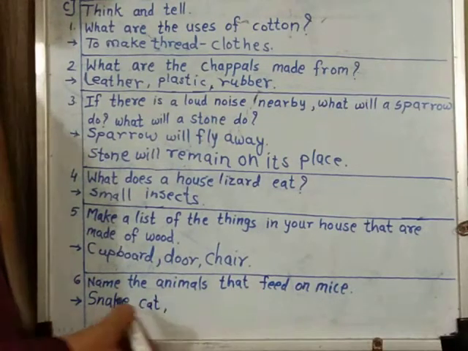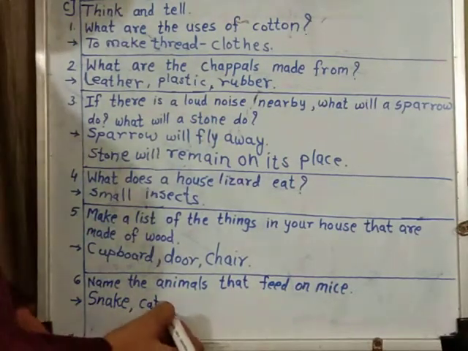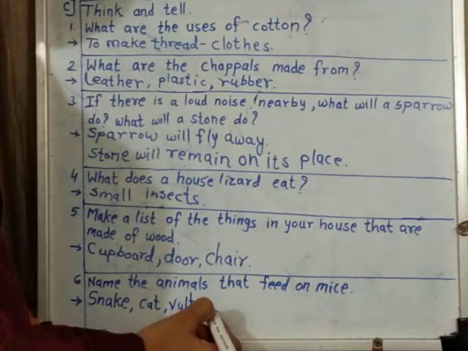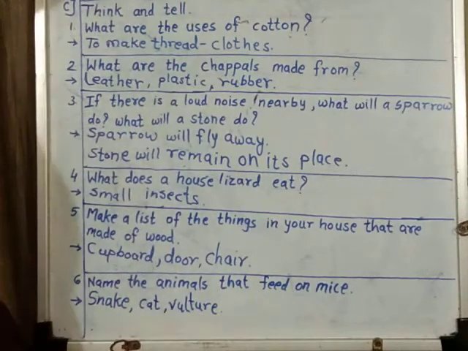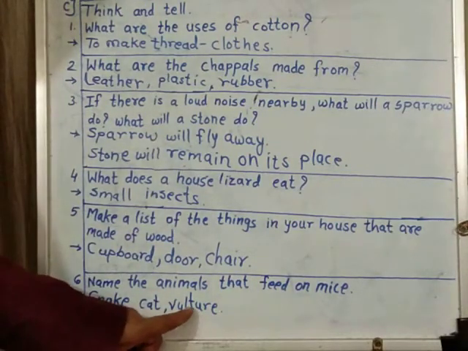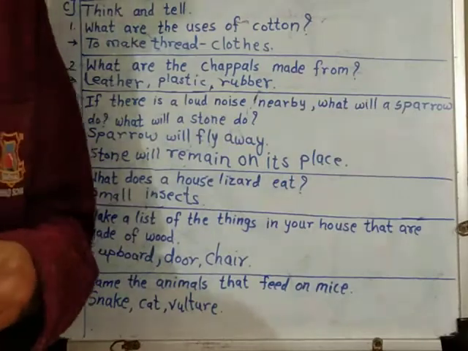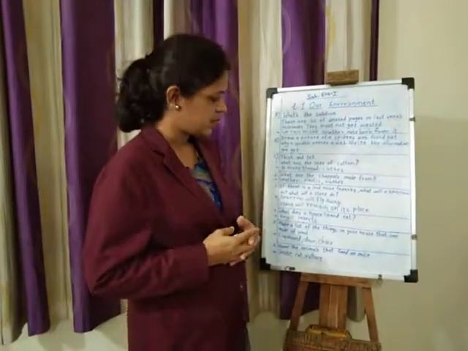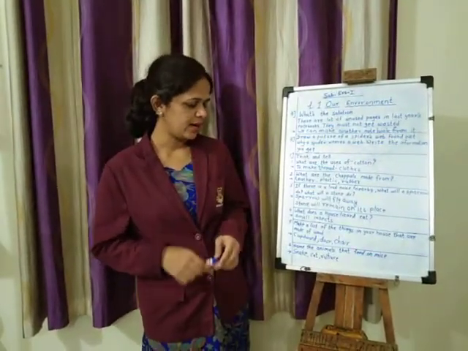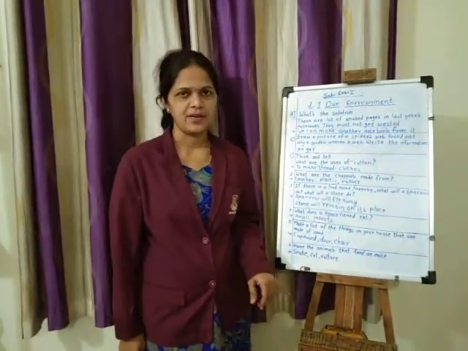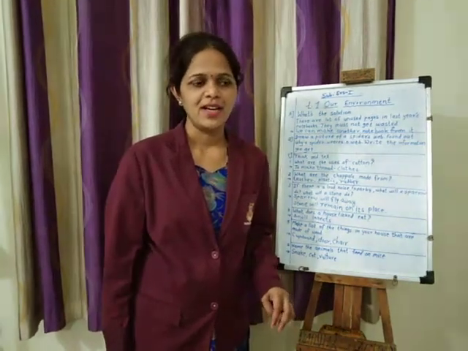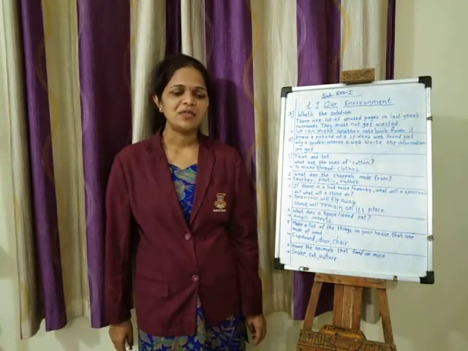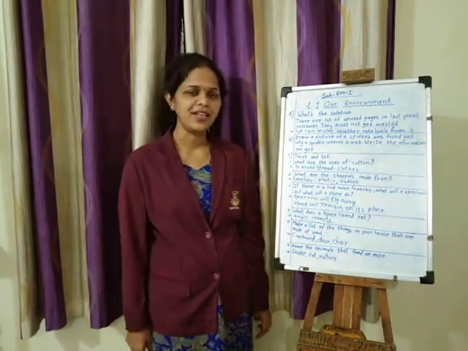Cat also eats mice. Sometimes dogs also catch mice and eat them. But the most famous animals which eat mice are snakes and cats. That's why, from nursery also, we come to know mice are always frightened by the cat.